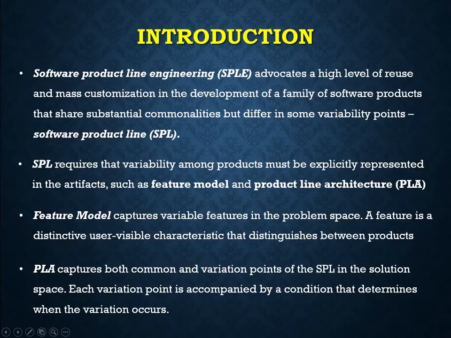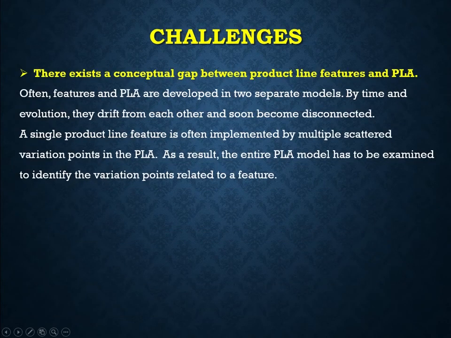On the other hand, the software product line architecture is usually a monolithic architecture. Monolithic means it captures both common and variation points in the software product line solution space. Each variation point is accompanied by a condition that determines when to include or exclude that variation point from the product line architecture. There exist two main challenges in the software product line area.